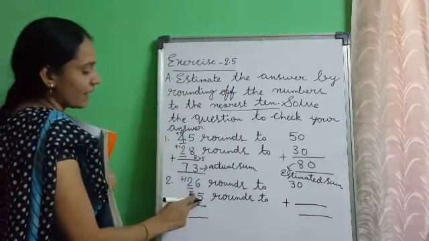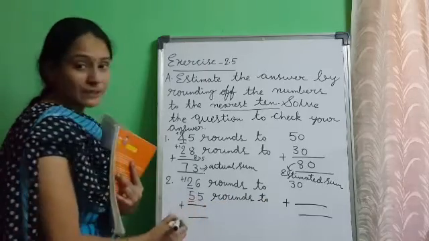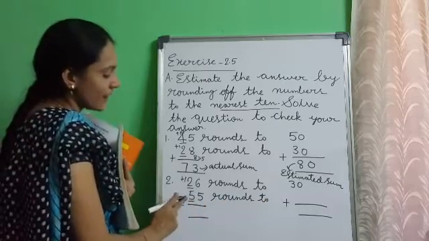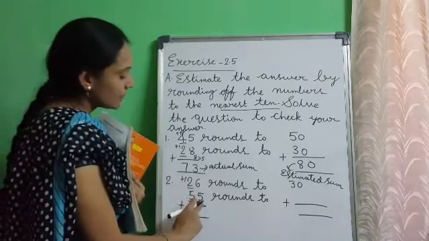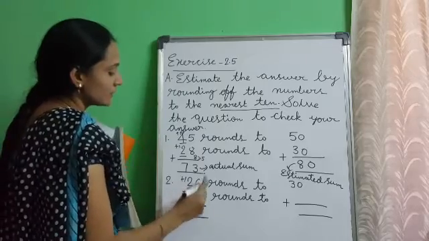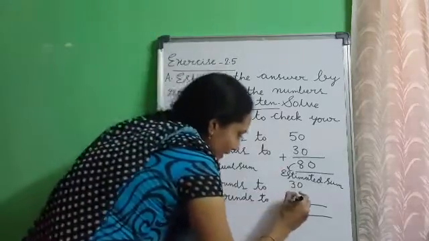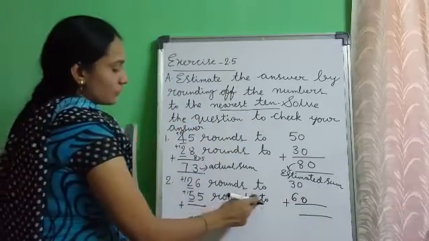Next, 55. 55 rounds to nearest 10. First underline the digit in tens place. What is the tens place digit? 5. Check the right hand side. What is the right hand side digit? 5. If the digit is 5 or more than 5, add 1 to the digit in tens place. 5 plus 1, 6, and replace 1's place digit by 0. Now 55 rounds up to 60.